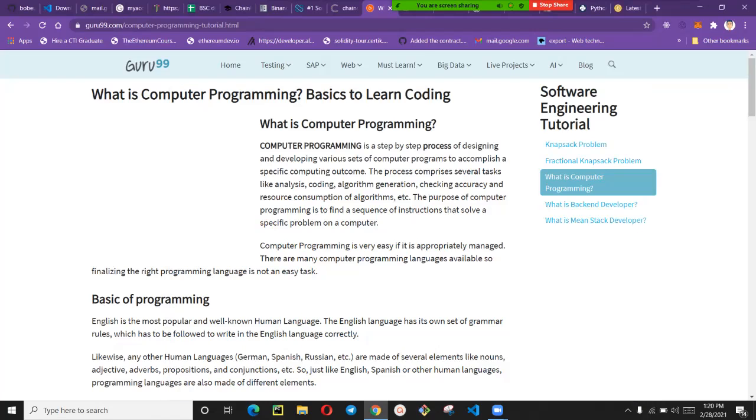It's also good to know some of the foundational knowledge, especially the basics of programming, so that you can write effective programs. So now, what is computer programming? Computer programming is a step-by-step process of designing and developing various sets of computer programs to accomplish a specific computing outcome.